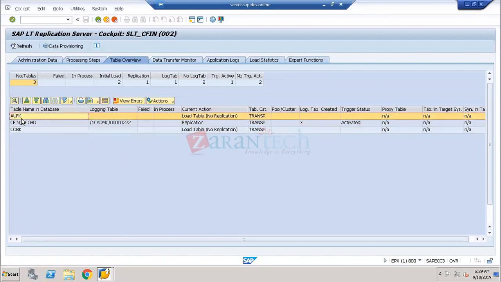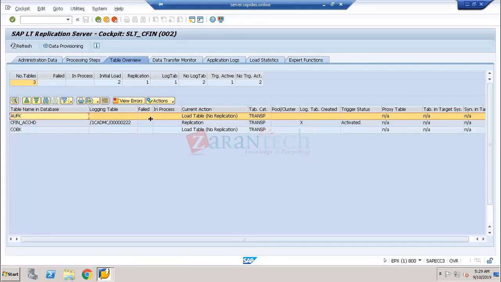But this is okay, and we are going to see a live example of how these tables are going to be configured. This is the setup done by the technical people. I'm just explaining the overview, but in the later classes I'm going to show one example of how to build up these tables, and how these tables have been built up. We are going to see it in a much more detailed way. No need to worry about that.